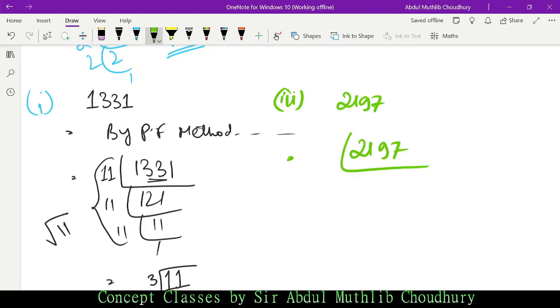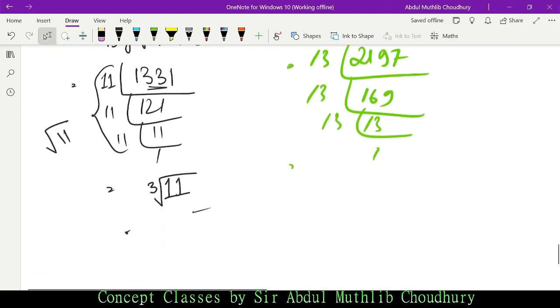2197. Make sure you write those. Okay, write-ups. So first, 13 into 13 is 169, and 13 into 169 is 2197. So we have 13 in triplets. 13 how many times? 3 times. So the cube root of 2197 is 13.